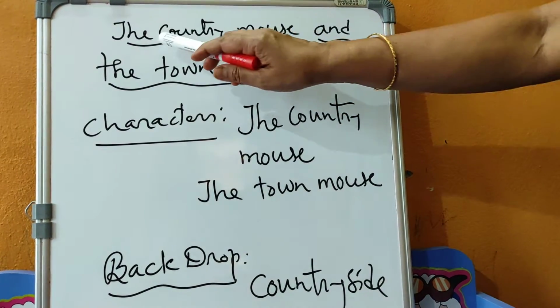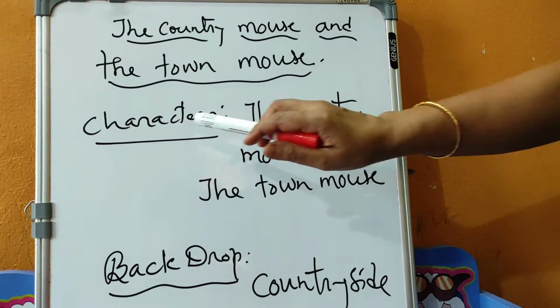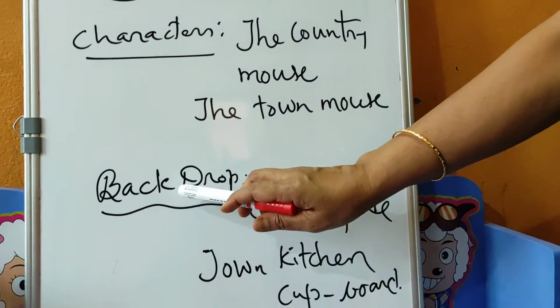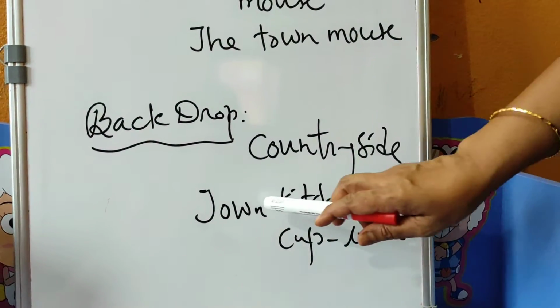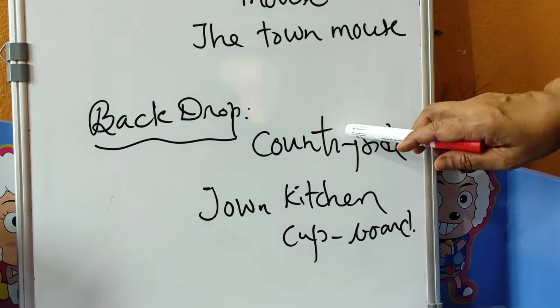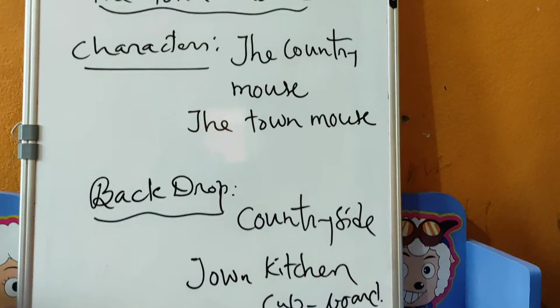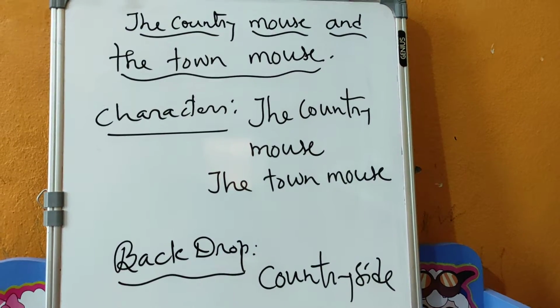Dealing with the 7th class lesson A reading, the town mouse and the country mouse. Here the characters are the country mouse and the town mouse, and the backdrop is the countryside and the town kitchen cupboard. The countryside for the country mouse and the town kitchen cupboard for the town mouse. Let us go through the lesson.